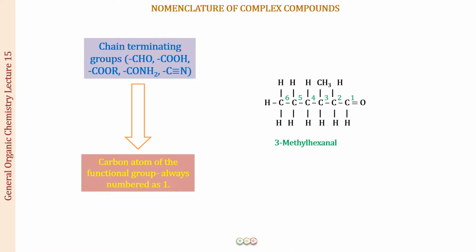All right. So this is the compound. Again, one more example you can see. So this is a CHO group. So you will be starting the numbering from carbon number 1 of the aldehyde group. All right. So this is 6 carbons. So hexanal, and there is a methyl group at position number 3. So this becomes 3-methylhexanal.